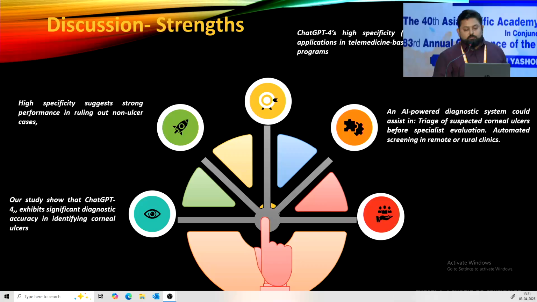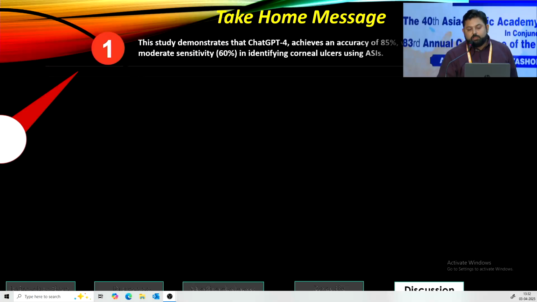Chronic ulcers with vascularization showed high false positive rates, and some ulcers were misclassified. So, coming to the take-home message, the study demonstrated that ChatGPT achieves an accuracy of 85% with high specificity, but moderate sensitivity in identifying ulcer cases using ASI images.